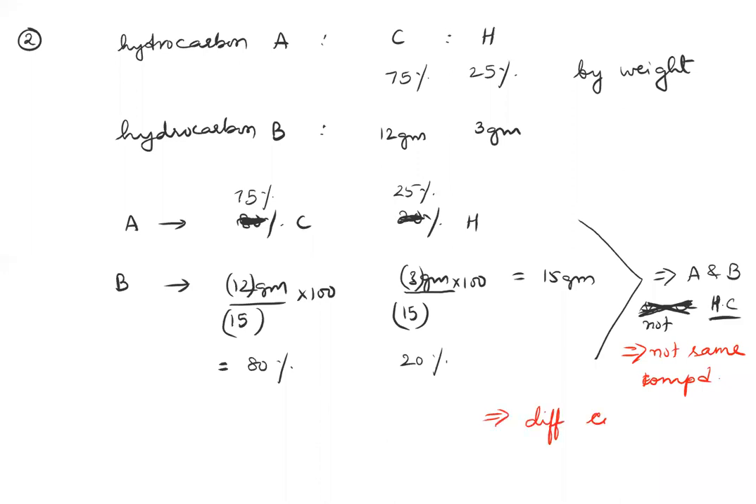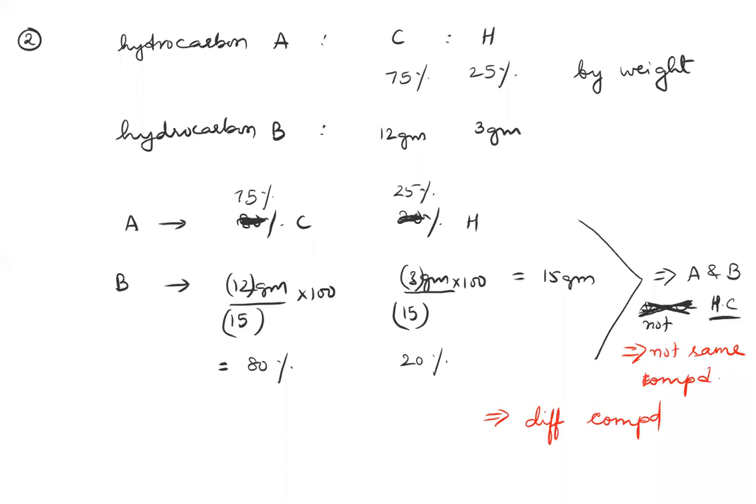Can that happen? Yeah, why not? Take the example of hydrogen and oxygen itself. Do they form only one compound? No, they form water, they form hydrogen peroxide. They are different compounds, right? But if you have the same compound, then they have to have the same weight percentages. And if they have the same percentages, it means they are the same compound. A implies B, B implies A.